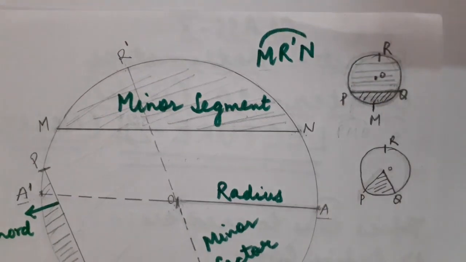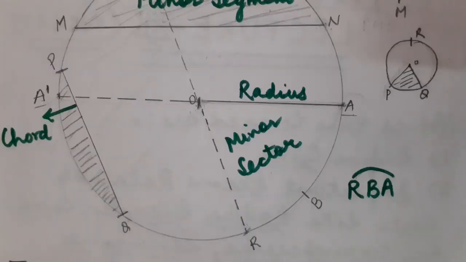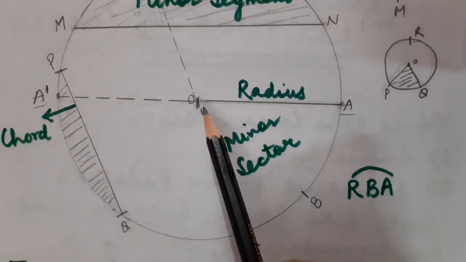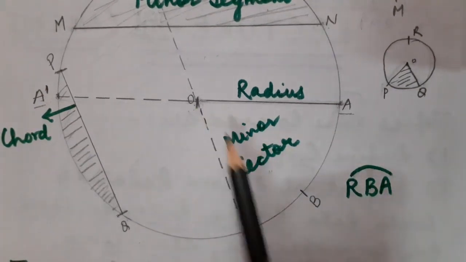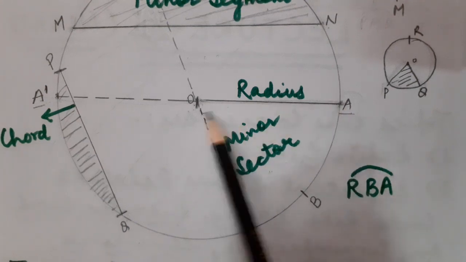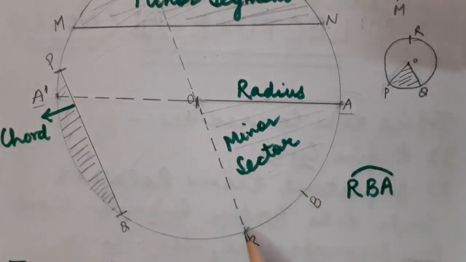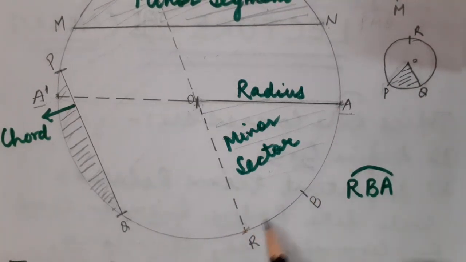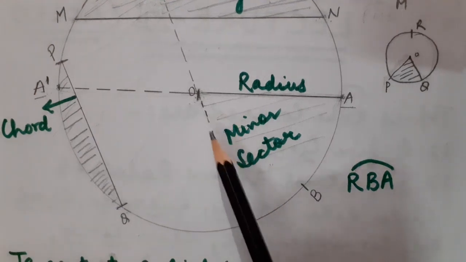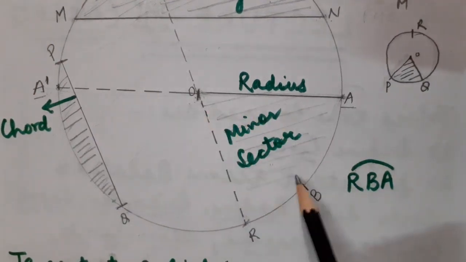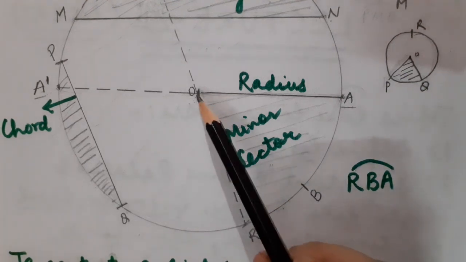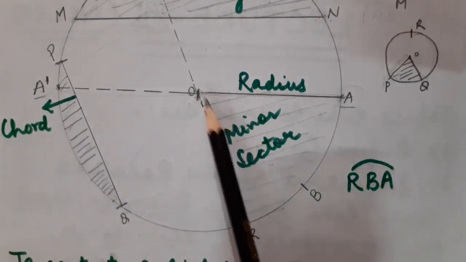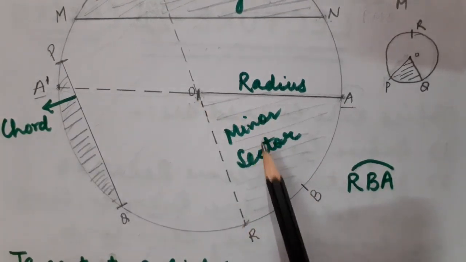Correct children? Now our next topic is, what do you mean by sector? The region between an arc and two radii of the circle is known as a sector. Children, here you can see that RBA is the smaller part, or I should call it the minor arc. So that's why this region will be known as minor sector. How will you give the name? This is ORAO. So this complete region which is basically between the radii and an arc is known as minor sector.